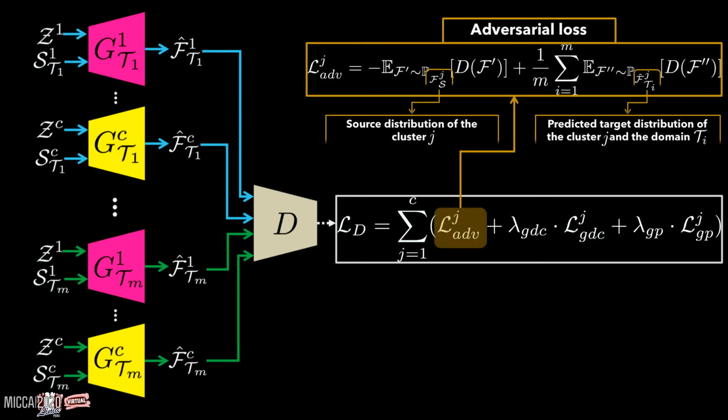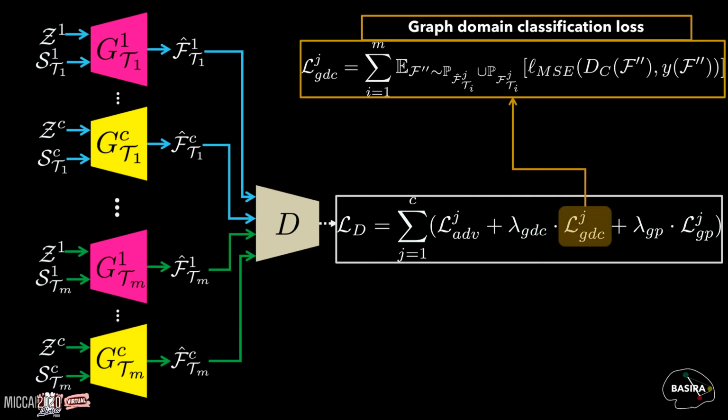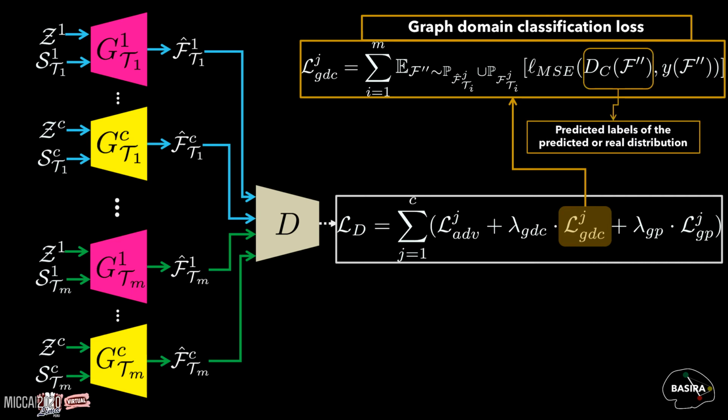The first one is the adversarial loss, which measures the realness of the generated graphs by computing the Wasserstein distance among all domains. This distance stabilizes the training process of our generative models. The second loss term is the graph domain classification loss. Here we define a binary classifier DC on top of our discriminator D, which classifies the predicted graphs as 0 and the real target graphs as 1.